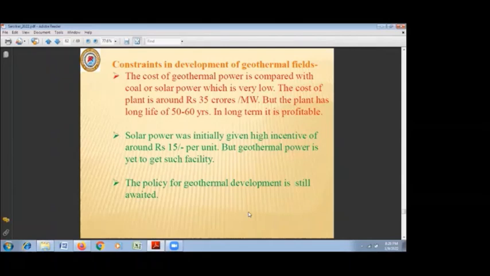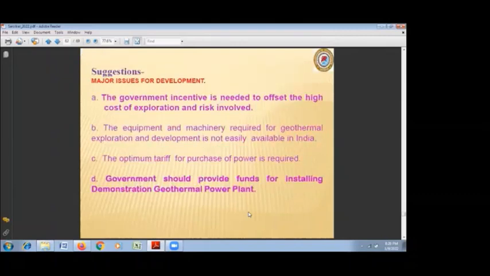And the policy for geothermal development is still awaited. This is one major requirement, because there is no policy on paper, and that is hampering the involvement of particularly foreign players, foreign companies in development of geothermal in India. What are the suggestions? The government incentive is required to offset the higher cost of exploration and the risk involved. There is always risk in geothermal drilling because the drilling is required to be 2 to 3 kilometers deep.